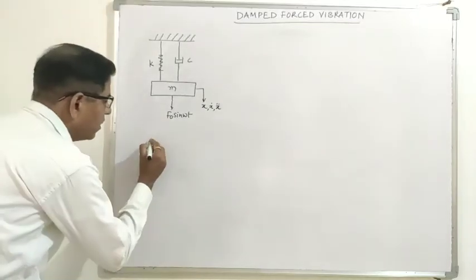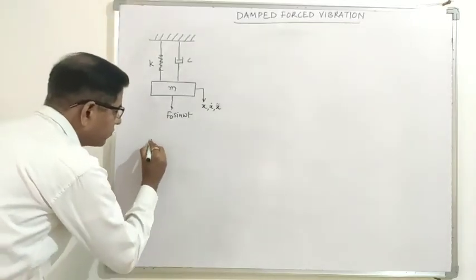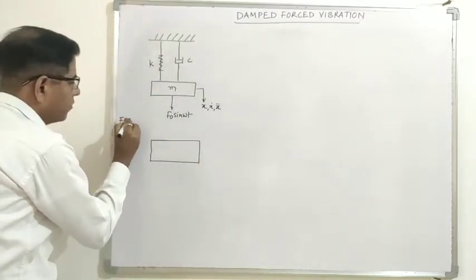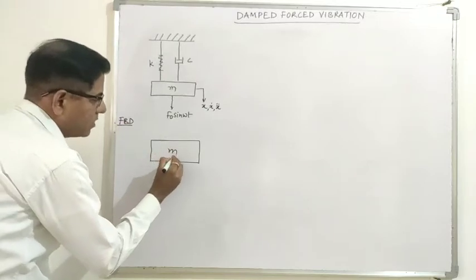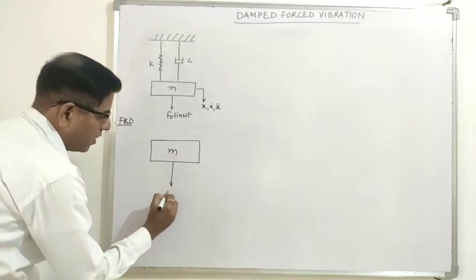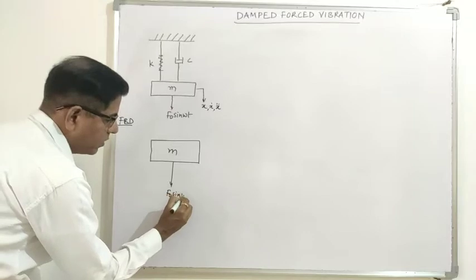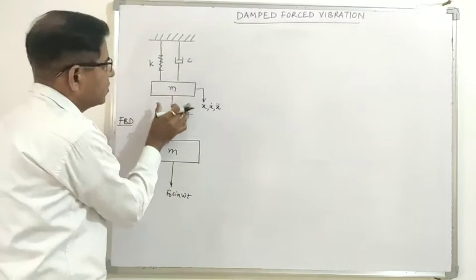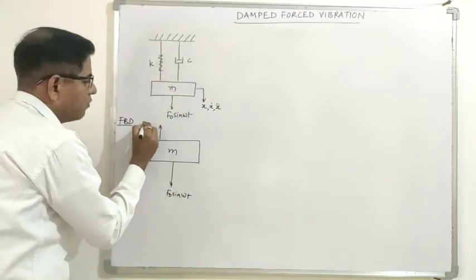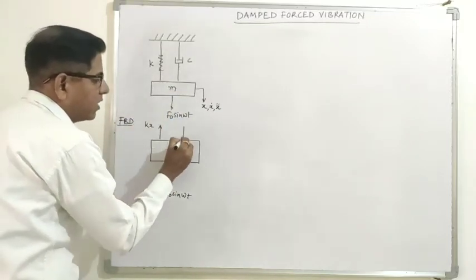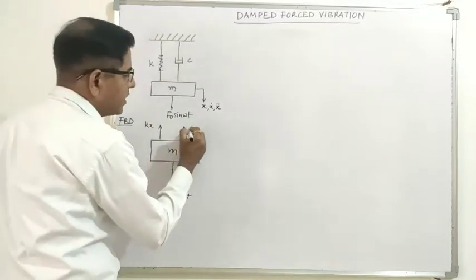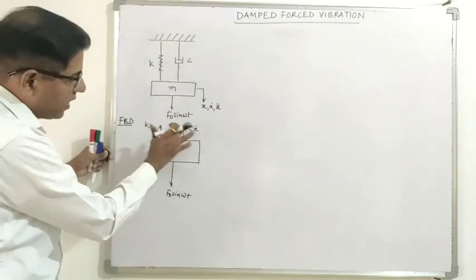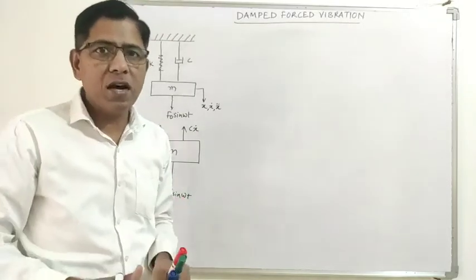Now next we draw the free body diagram. So this is the mass, with force F0 sin omega t. Then there are two forces which oppose the motion of this mass. One is the spring force, that is kx, and another one is the damping force given by cx dot. So this is the free body diagram. These are the three forces which are acting on the mass.